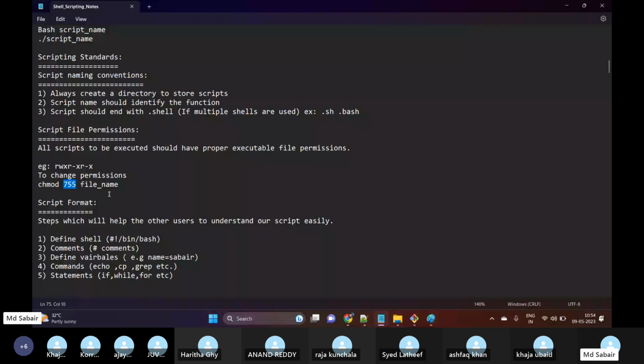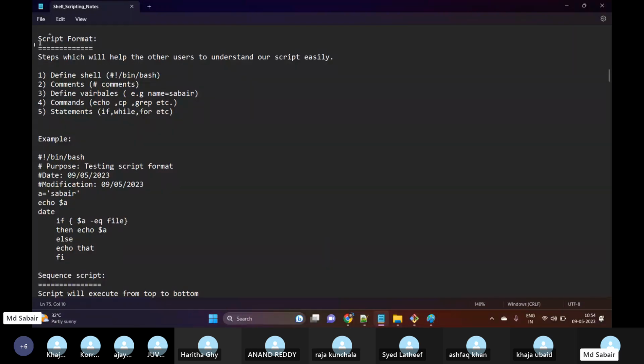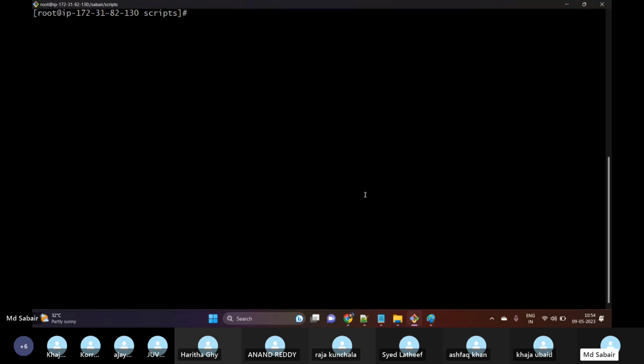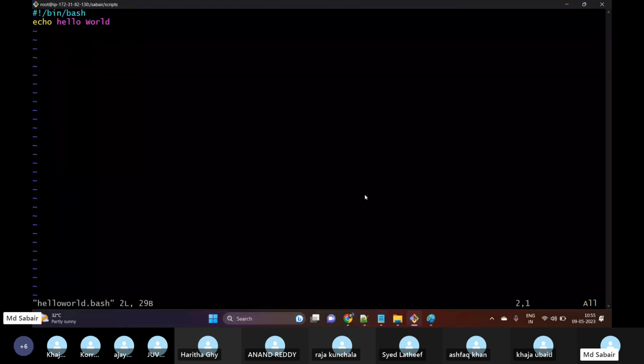Now, each script should have a certain format. But why do we require a format? So that this will help us understand our script very easily. For example, if I open vi hello world, I'm opening my existing script. Here we have two different things: one is the interpreter on the first line, and then I'm passing the echo message.